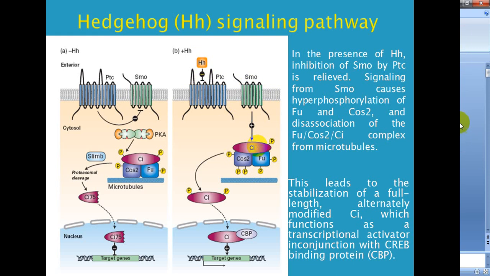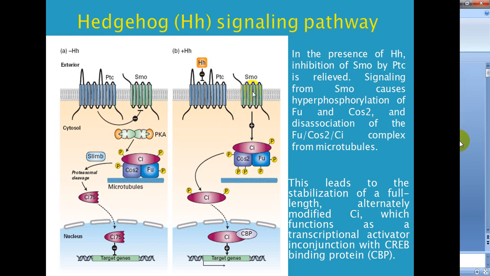So, in the absence of this hedgehog protein, this complex is phosphorylated, but in presence of this hedgehog, this is hyperphosphorylated by this SMO.